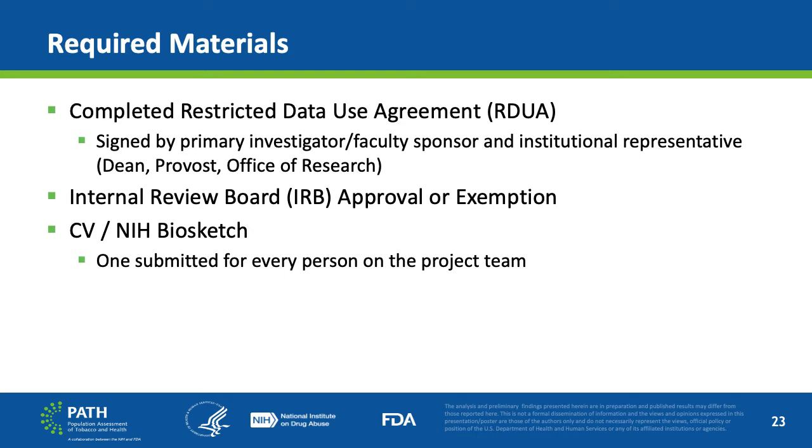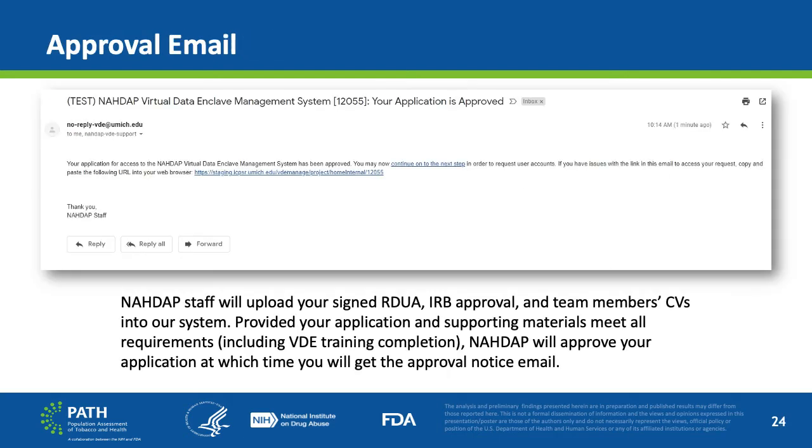A CV or NIH BioSketch should be submitted for everyone on the project team. NADAP staff will upload your signed RDUA, IRB approval, and team member's CV into our system. The approval email will be sent to the researcher once NADAP and ICPSR staff have reviewed and approved the submitted